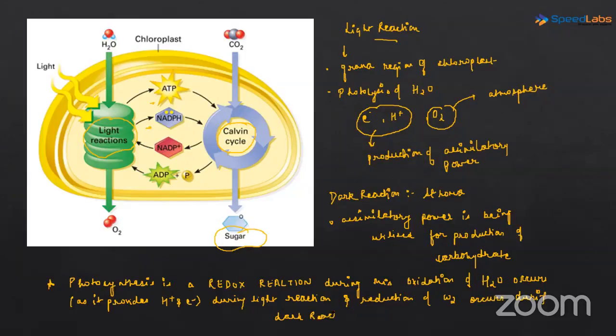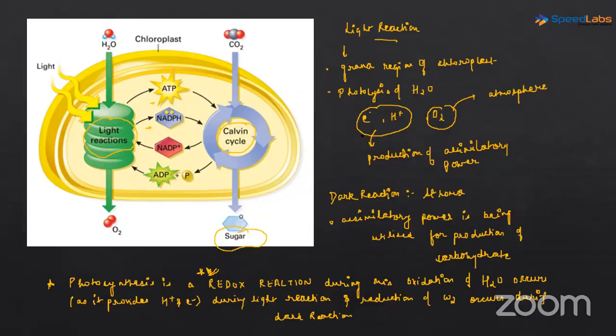So, bachcho, what is happening here? In the same reaction, oxidation is occurring and reduction is occurring. That's why photosynthesis is a redox reaction. A very important point: photosynthesis is a redox reaction.